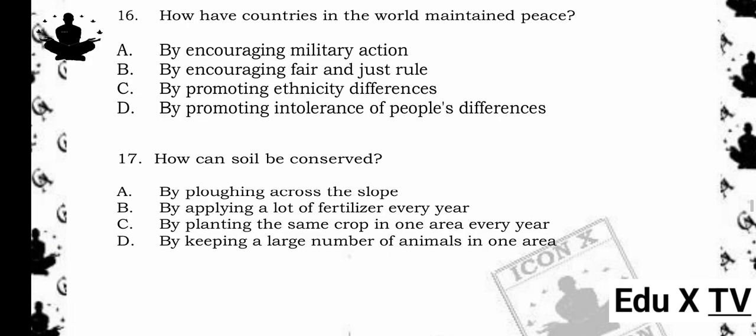16. How have countries in the world maintained peace? A. By encouraging military action. B. By encouraging fair and just rule. C. By promoting ethnicity differences. D. By promoting intolerance of people's differences. The answer is B. By encouraging fair and just rule. Reason being, peace is promoted when countries ensure justice, equality, and democratic governance, reducing the chances of conflict or oppression.